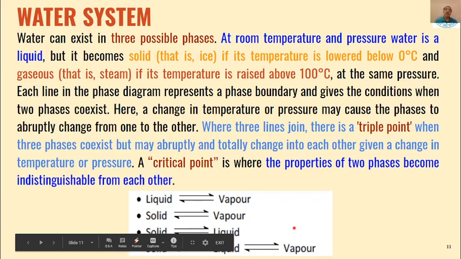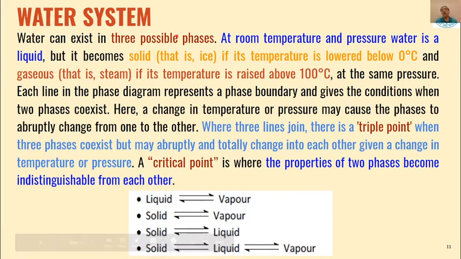So first we will take the example of water system. As you know that water exists in 3 possible phases: at room temperature and atmospheric pressure, water is a liquid. But as we cool it below 0 degree centigrade, it becomes solid, gets converted into ice. And if we raise the temperature above 100 degree centigrade, then it becomes a gas in the form of steam or vapor phase.